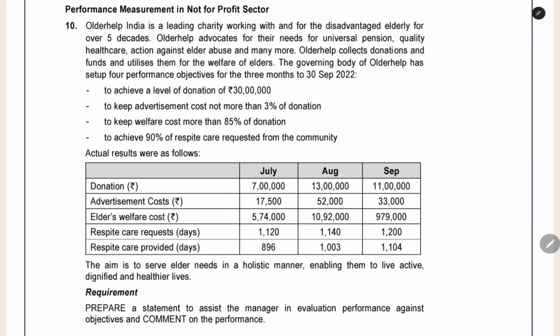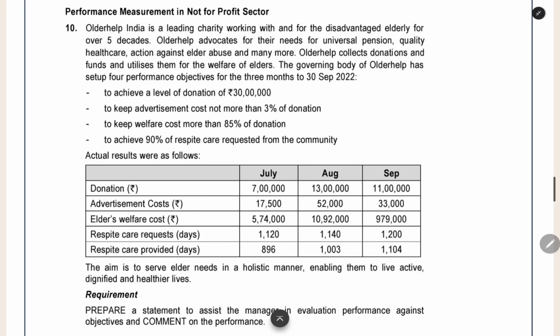For that period, 3 months, they have kept these performance metrics or targets. Total donation of 30 lakh they should get in these 3 months. And then to keep advertisement cost not more than 3% of donation. We should do advertisement also, but we should not spend that much. Only 3% of total donation we should spend for advertisement. That is the maximum level.